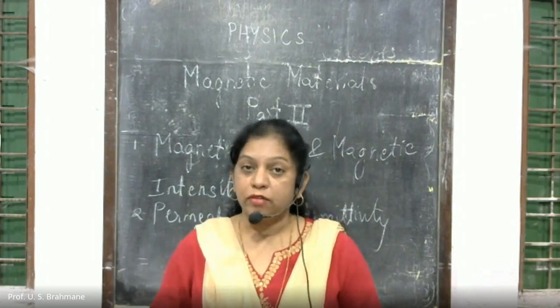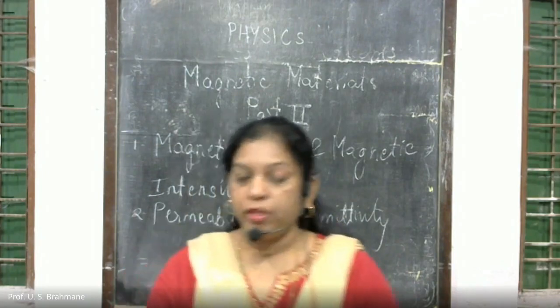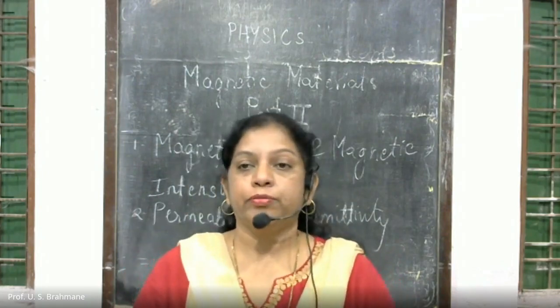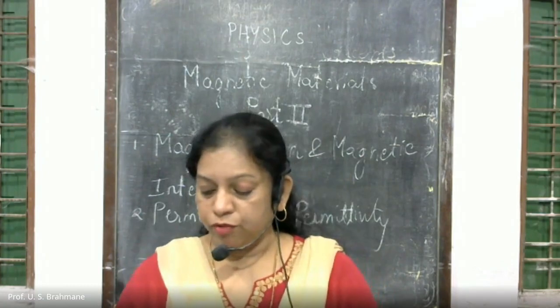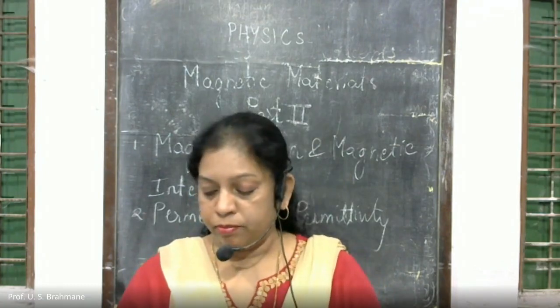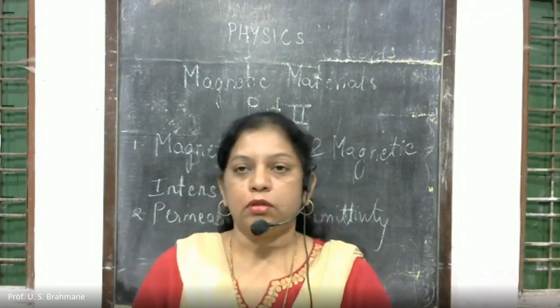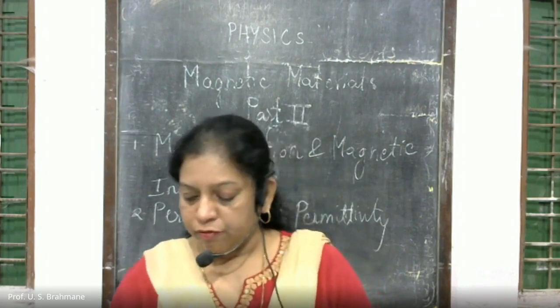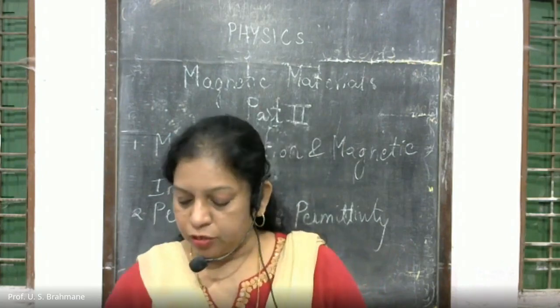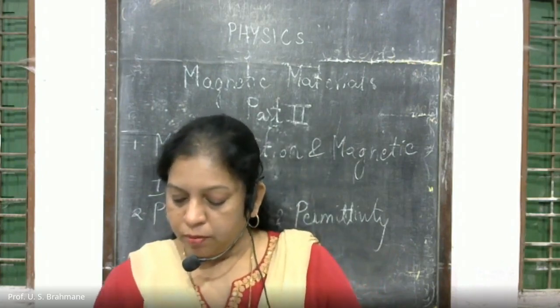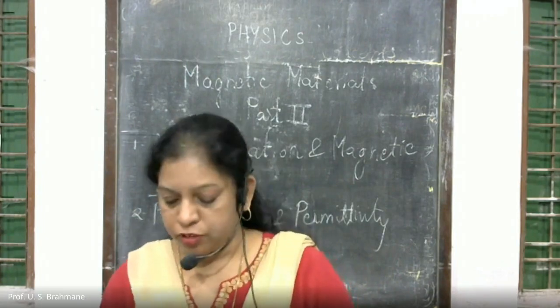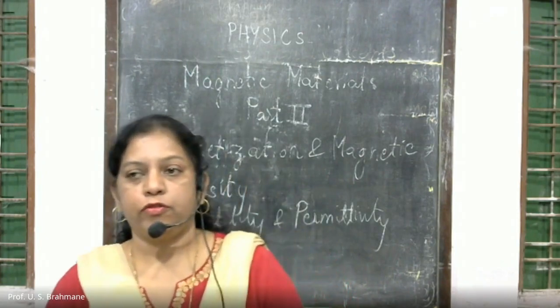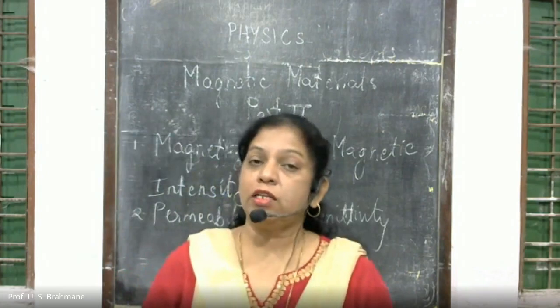We have seen the derivation, and then we have also got the relation for the Bohr magneton, which is for the first orbit, when n is equal to 1.